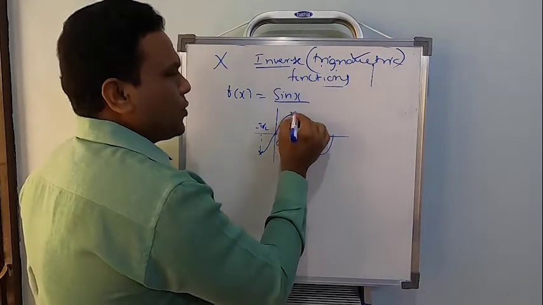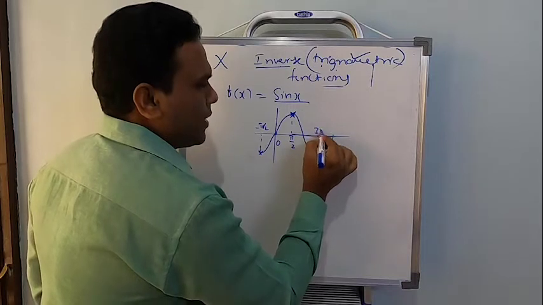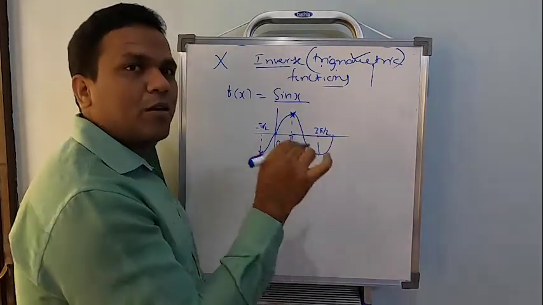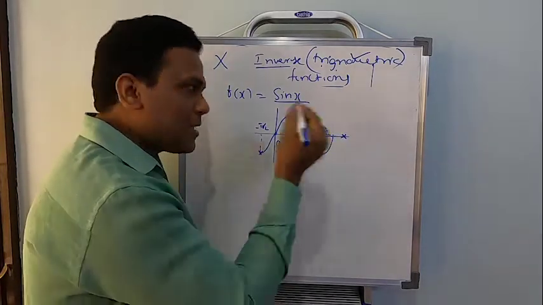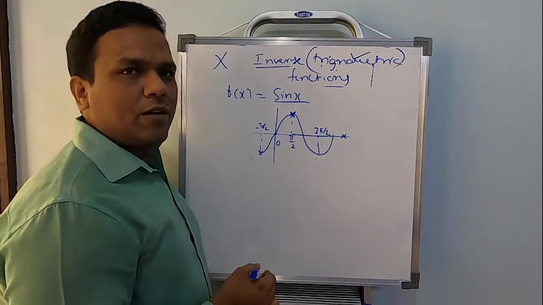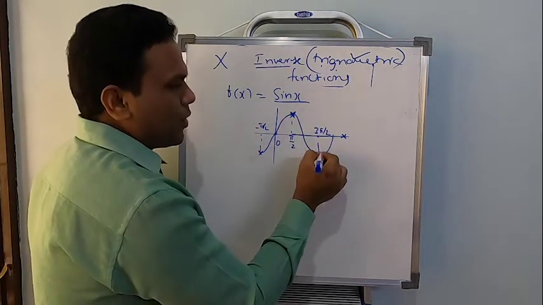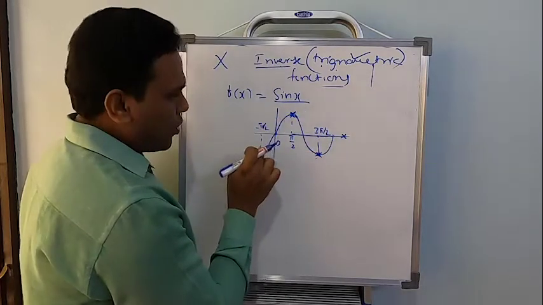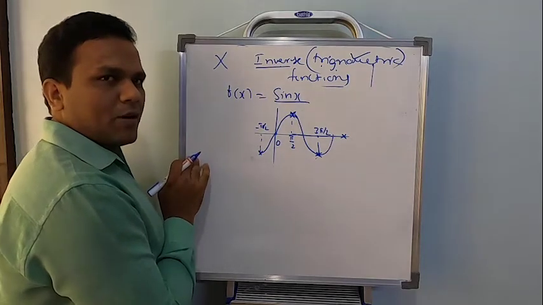No problem. You take it from pi by 2 to 3 pi by 2, right? You study the sin x graph from pi by 2 to 3 pi by 2. It's going to be 1, 1 and onto. You study from 3 pi by 4 to 5 pi by 2. Still it's going to be 1, 1 and onto. So one upper peak point, one lower peak point. Between that, the graph has to be selected. So only this much graph, or only this much graph, or you can come to this side also. You can select the point.